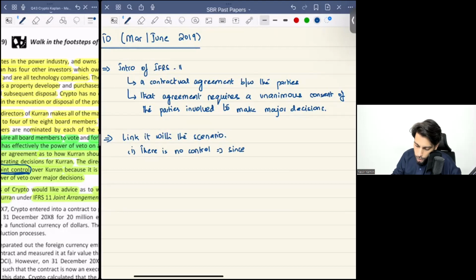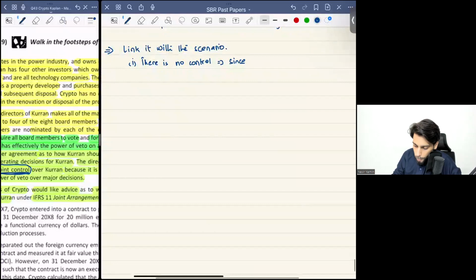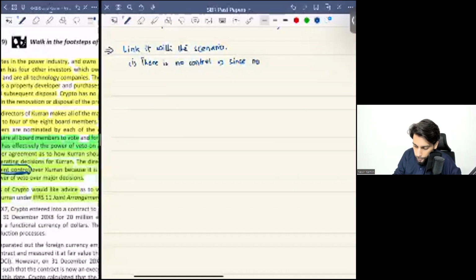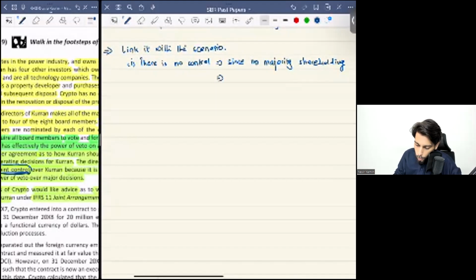No majority shareholding. And also the other fact is that there is no majority in the board of directors. You are not represented in the majority. So therefore, you cannot claim your control. There is no control. So IFRS 10's requirement is not met.